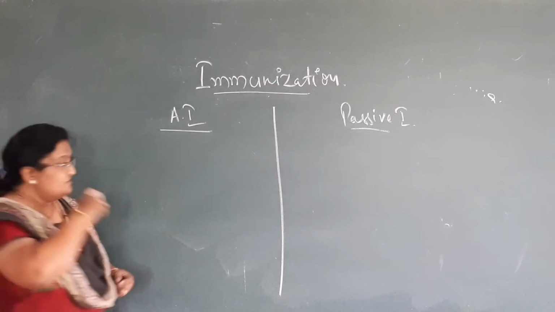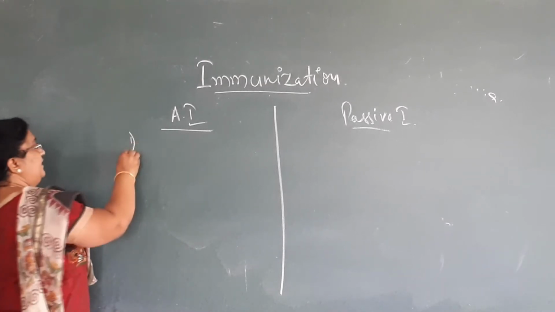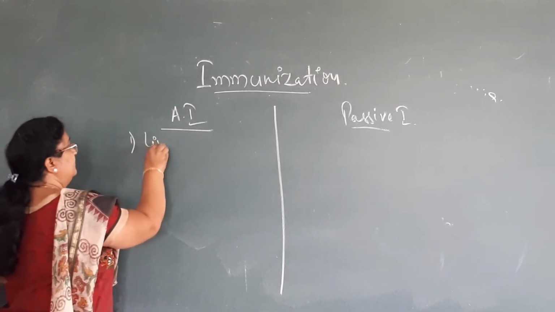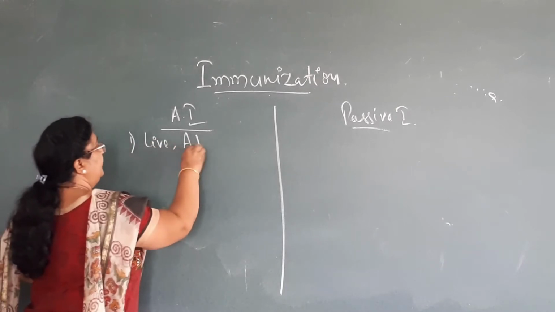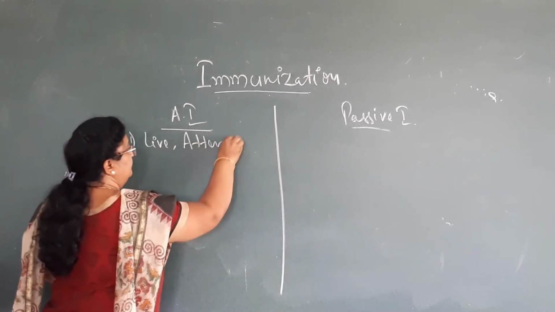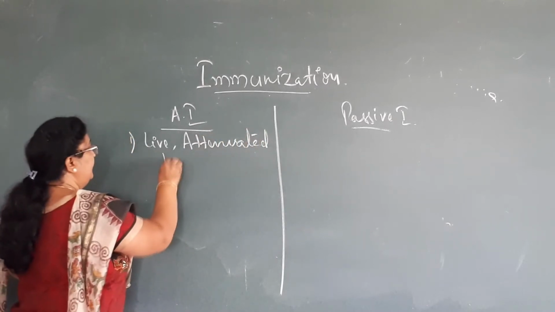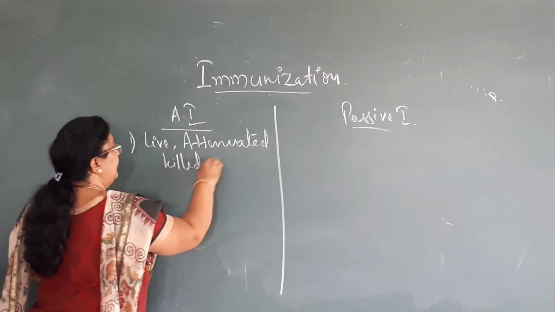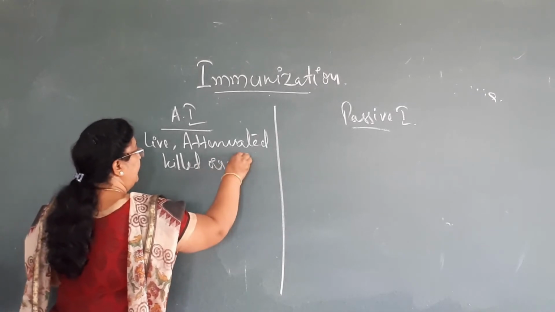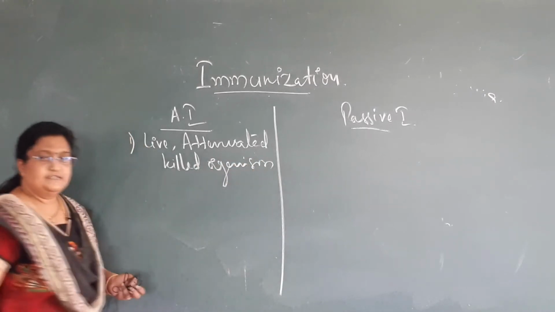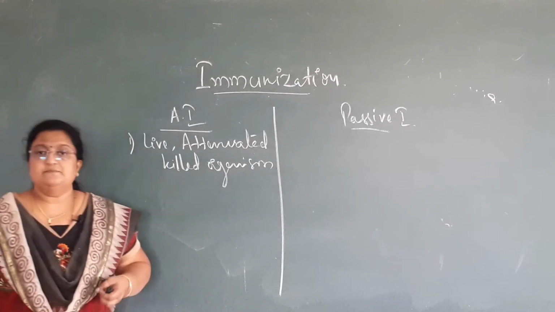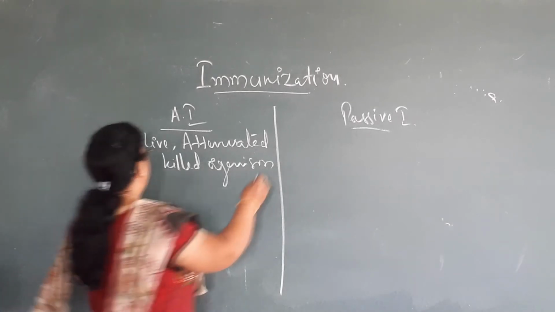In active immunization, what are we giving? Live, attenuated or killed organisms. Attenuated means made inactive. Here the organism should be taken as antigen. Disease-causing organisms are given to the patient or child.